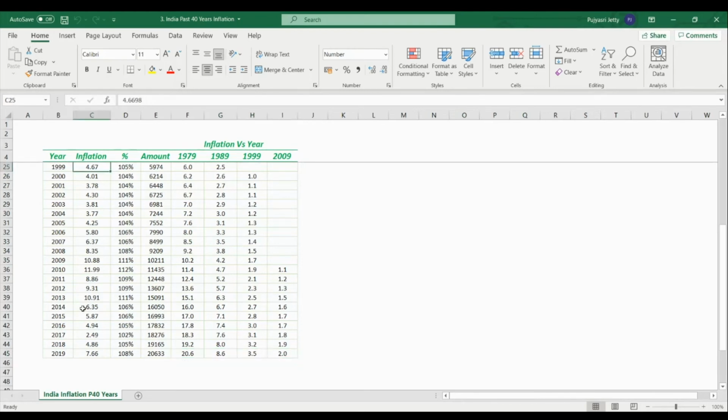If you look at the inflation figures in the past, they ranged from 4% to 10%, whereas the future inflation for India is projected between 4 to 5 percentage points for the next 4 to 5 years. So, if it materializes and if we have lower inflation as projected, then in fact the cost of goods will not even double in 10 years. It will take more than 10 years for the cost of goods to double. So, to start off with, based on the past data, it is good to take a higher side estimate and assume that your cost of goods will double every 10 years and start planning accordingly to be on a safer side.